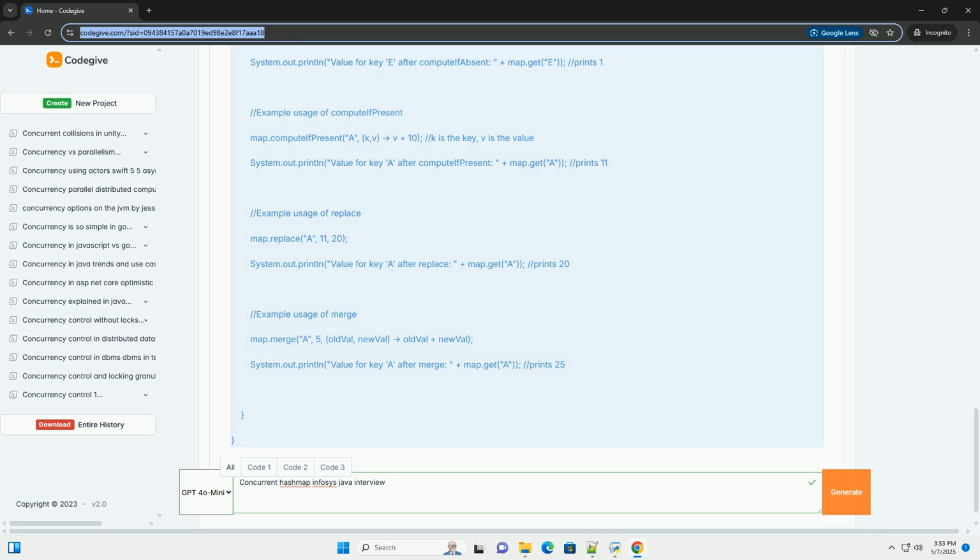Null keys and values not allowed. Like hash map, concurrent hash map does not allow null keys or null values. Attempting to insert null will throw a null pointer exception. 2. Underlying implementation, Java 8 and later. The internal implementation of concurrent hash map has evolved significantly over Java versions.